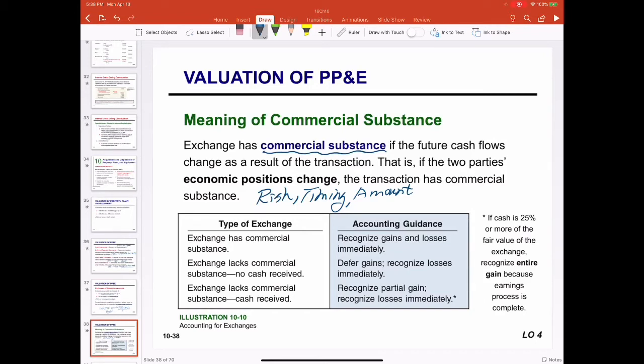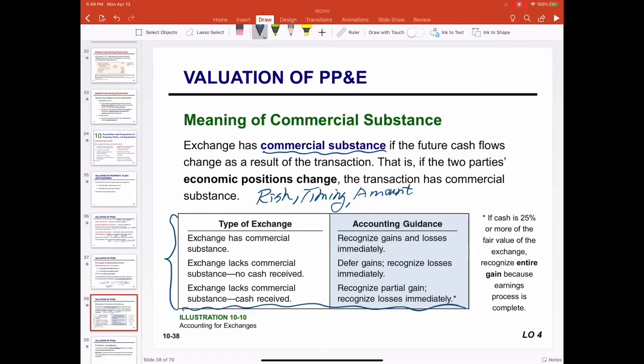In this class, we do not investigate the qualification of commercial substance. All the problems will state whether the transaction has or lacks commercial substance. This is one factor. The other is whether the firm received any cash and how much cash was received. This table provides a summary or general guideline on how to value the exchange of non-monetary assets.